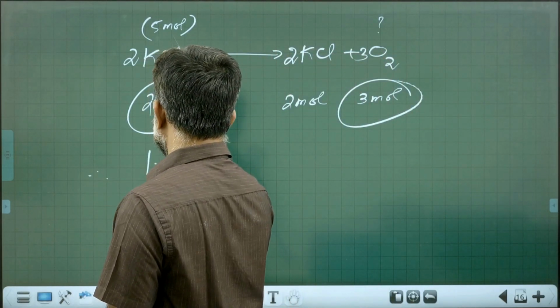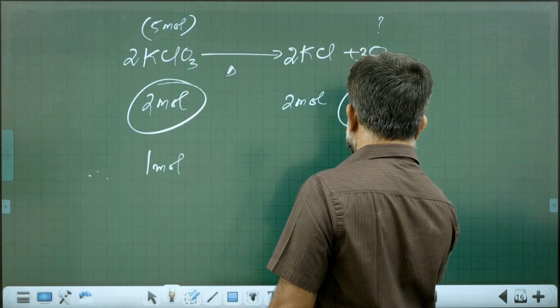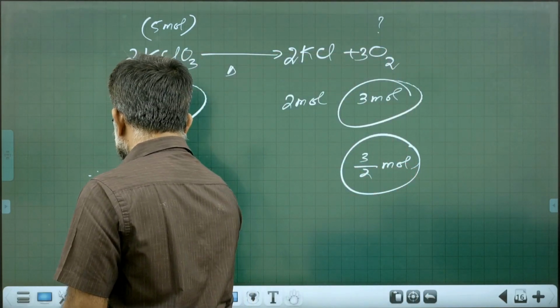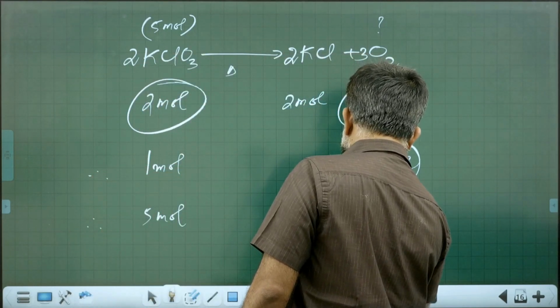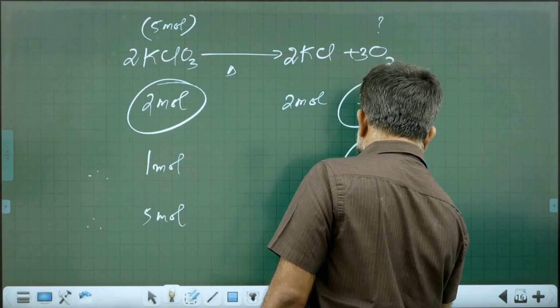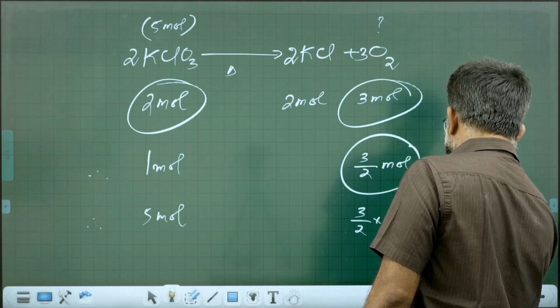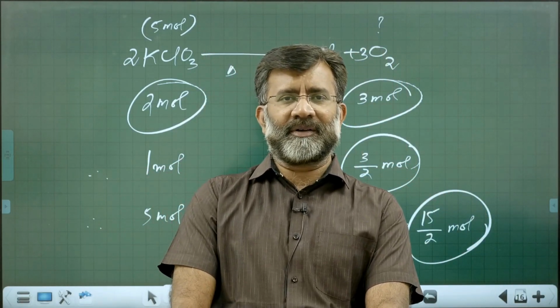Therefore, 1 mole potassium chlorate, you get 3/2 mole oxygen. Therefore, 5 mole potassium chlorate, you get 3/2 into 5, that is 15/2 mole of oxygen. 7.5 mole oxygen is obtained.